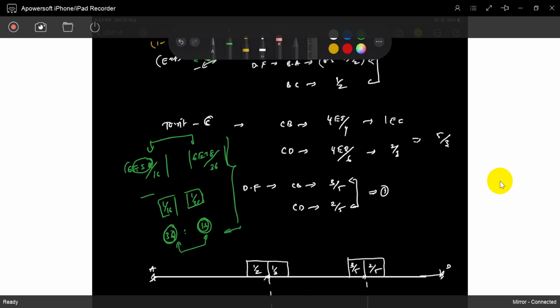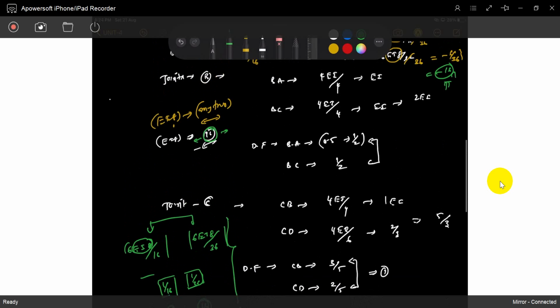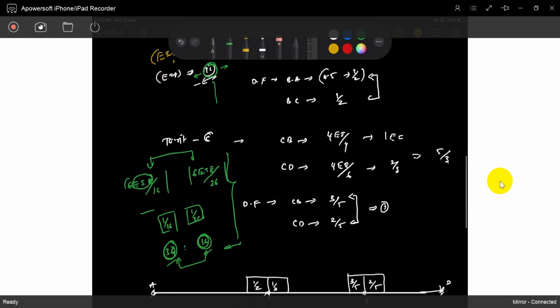So this and this are in the ratio of 1 by 16, 1 by 36. That's why this value is 36, this value is 16. That's it, na? Equilibrium, so reciprocal. So that's why I say it's 96. This means I took the value of EIW as 96, but you don't need to consider any 96. Just in the ratio of 1 by 16, 1 by 36, we have to maintain the AB value and BC value, because EI is the same, delta is the same. So that's why I took 36, 16.